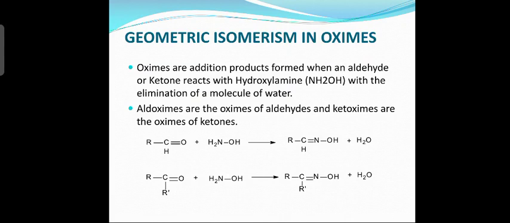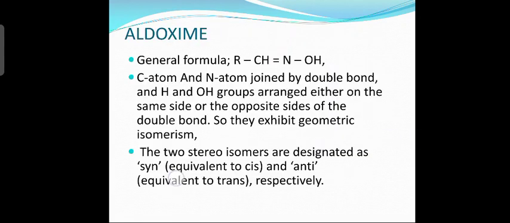Oximes are compounds formed by the reaction between hydroxylamine and aldehydes and ketones. Now we shall move to the next slide. Aldoximes are represented by the general formula RCH double bond NOH. Carbon and nitrogen atoms are joined by a double bond, and the hydrogen and OH groups are arranged either on the same side or on opposite sides of the double bond. So they exhibit geometrical isomerism.